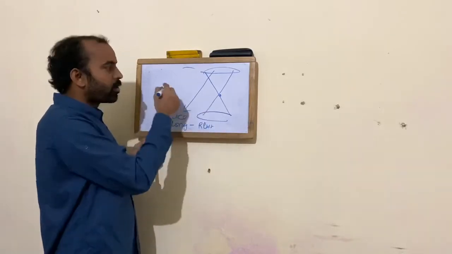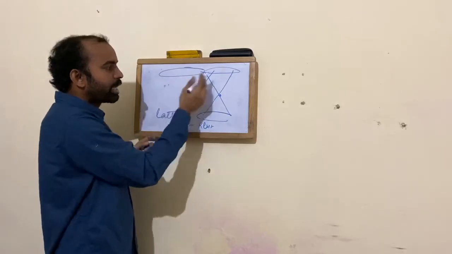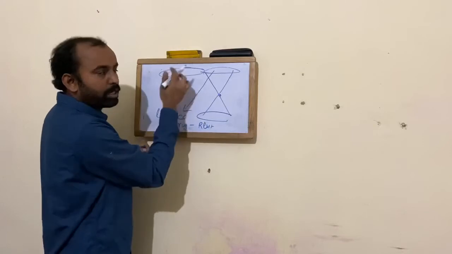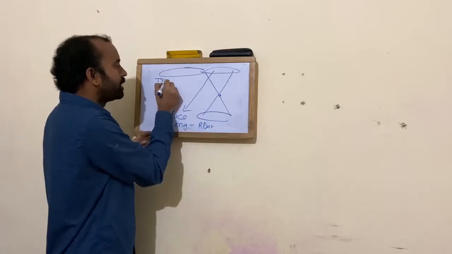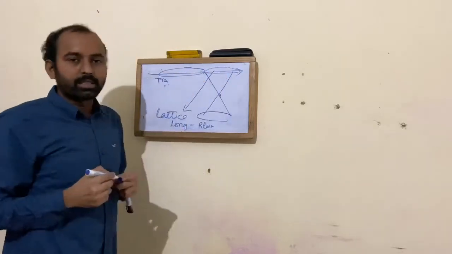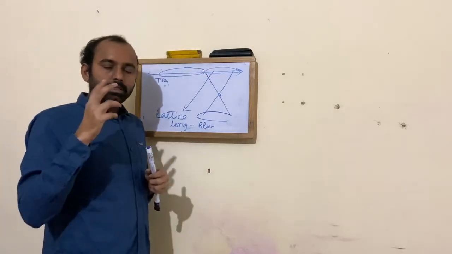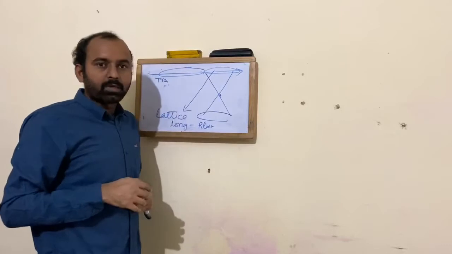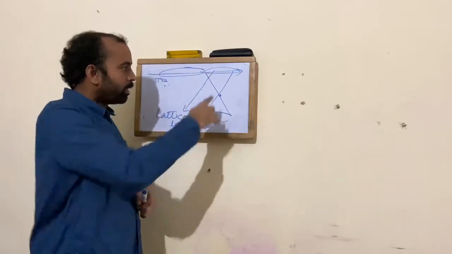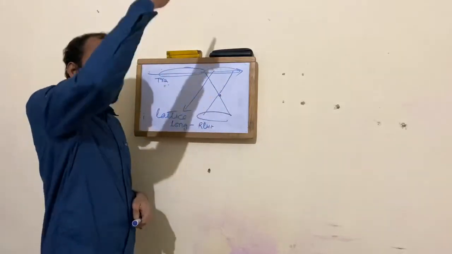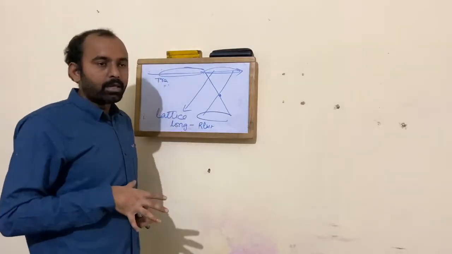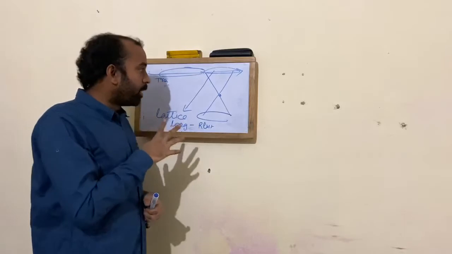The earlier concept is the relaxation where one oscillation is transferred to another oscillation. This type of relaxation is called transverse relaxation. So these are the two differences you need to know: spin relaxation is called transverse relaxation, and spin lattice relaxation is called longitudinal relaxation. This is the fundamental information you need to know in NMR.